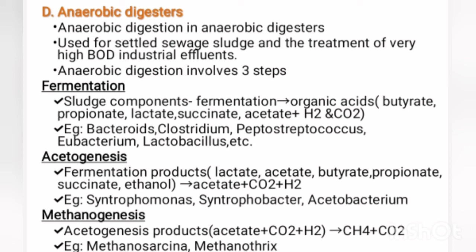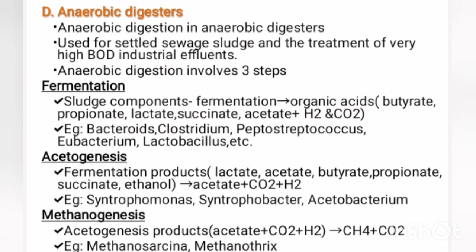First step, fermentation. The sludge components undergo fermentation to form organic acids. Organic acids include butyrate, propionate, lactate, succinate, acetate. Along with these organic acids, ethanol, hydrogen gas and carbon dioxide gas are also produced. This fermentation is carried out by Bacteroides, Clostridium, Peptostreptococcus, Lactobacillus, etc.